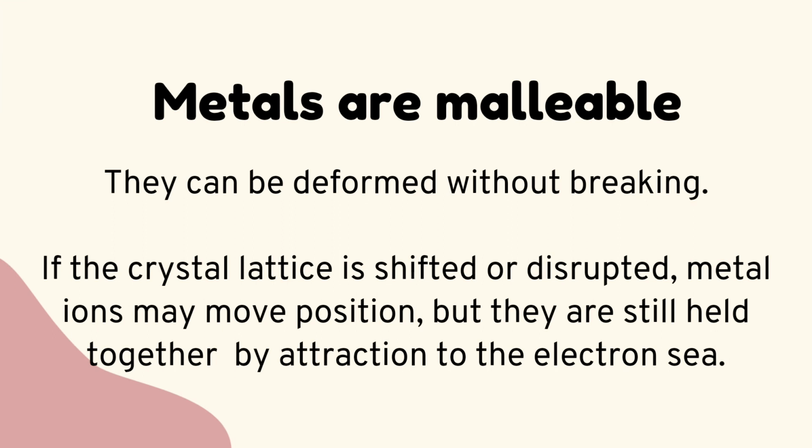Metals are malleable. They can be deformed without breaking. If the crystal lattice is shifted or disrupted, metal ions may move position, but they are still held together by attraction to the electrons. This is because they consist of layers of atoms that can slide over one another when the metal is bent, hammered, or pressed.